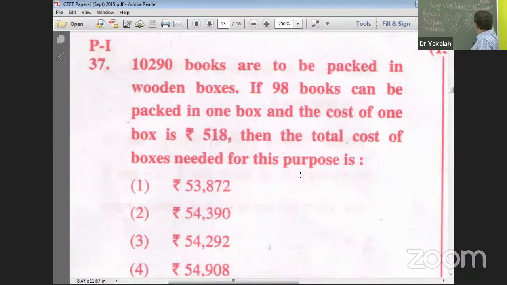I hope you have noted this. Otherwise, when you view it on the YouTube channel, just pause it there, note it down on a piece of paper, and then attempt. Yes. 10,290.